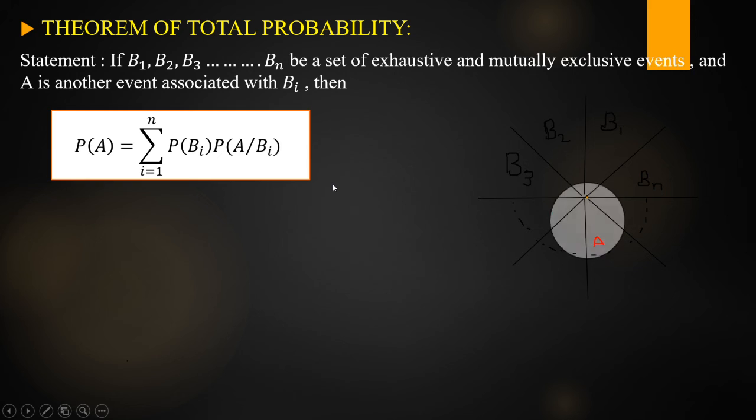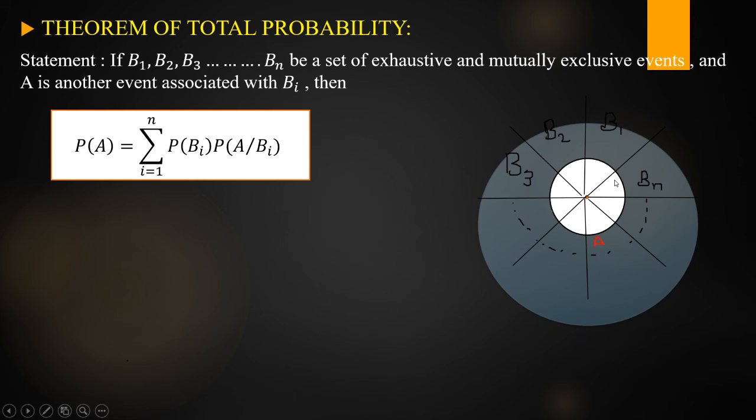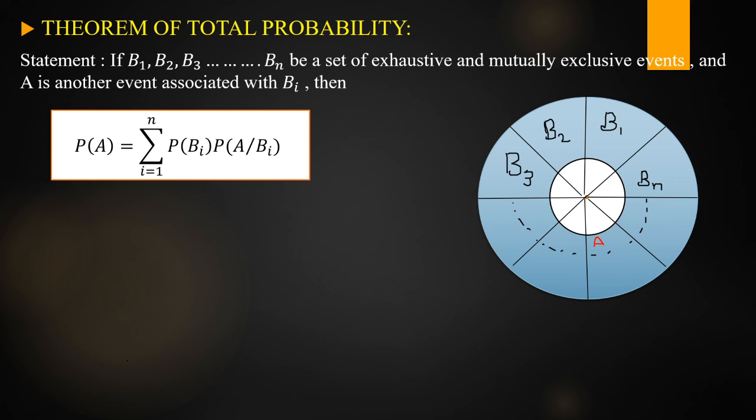First consider one figure. A is associated with each Bi, so first I am taking A. This inner circle is A. The outer circle is all the events, so this is the total sample space. Here B1, B2, B3, and so on, Bn are all mutually exclusive events. This line indicates mutually exclusive. There are no common points. This is different and this is different. And the total inner circle indicates the event A.